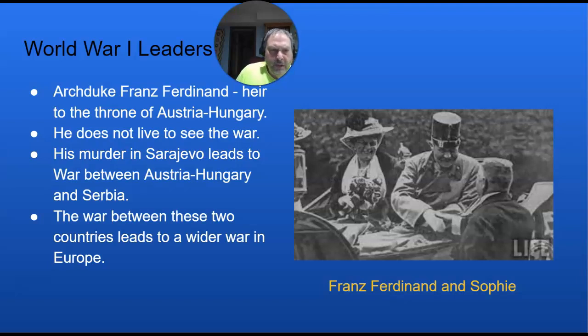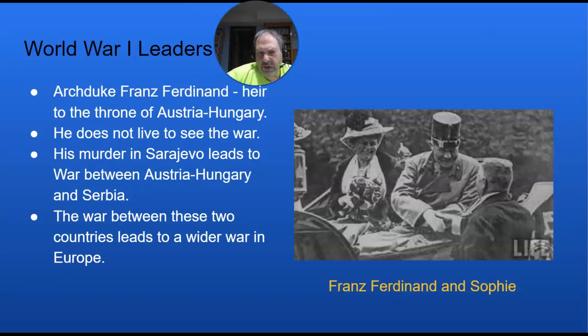So what happened was a Serbian nationalist named Gavrilo Princip had jumped up on the running board of the Archduke's car, and he had fired bullets, killing the Archduke Franz Ferdinand and his wife Sophie, which leads to a huge diplomatic crisis.